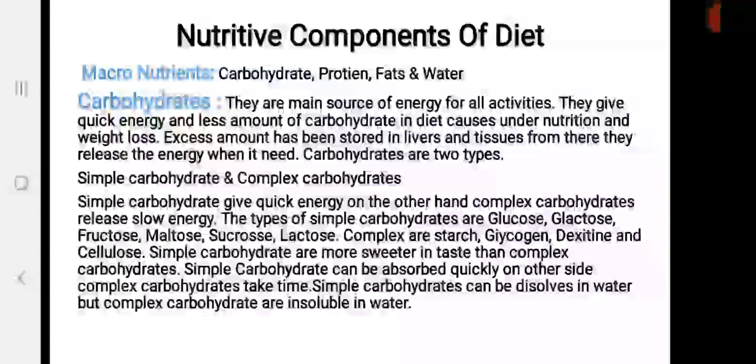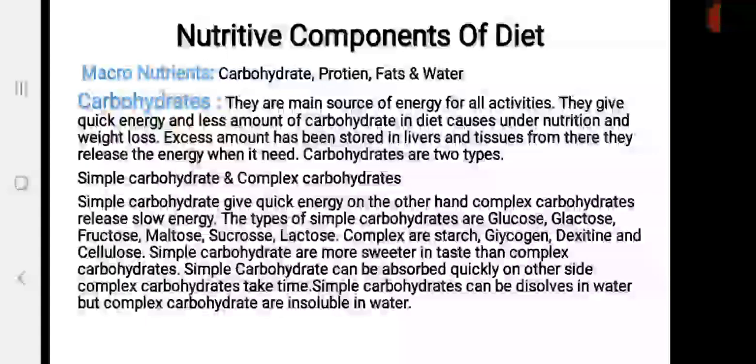Now come to complex carbohydrates. Complex carbohydrates have a complex chemical chain. That's why they are known as complex carbohydrates. These are non-soluble in water and not sweet in taste, and these complex carbohydrates are starch, glycogen and cellulose.